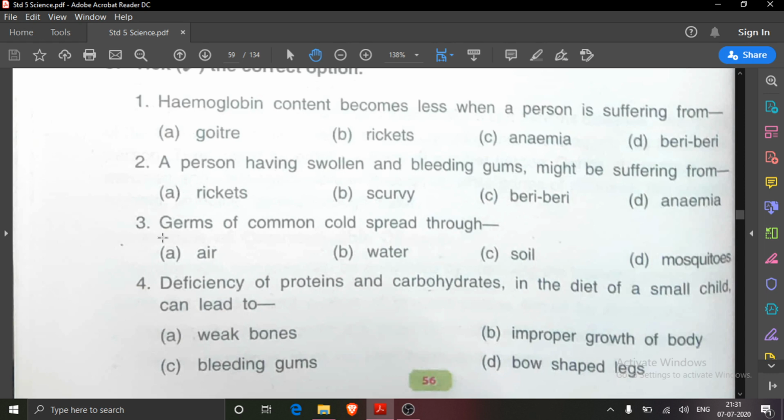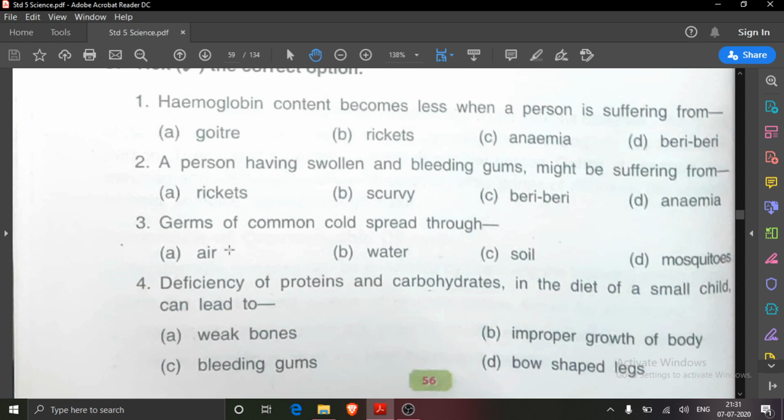Next, third one: germs of common cold spread through what? Air, water, soil, mosquitoes. Due to the bite of mosquitoes, dengue and malaria are caused. Soil, no. Water, no. When you sneeze, then what comes out? The small droplets, which spread in air.